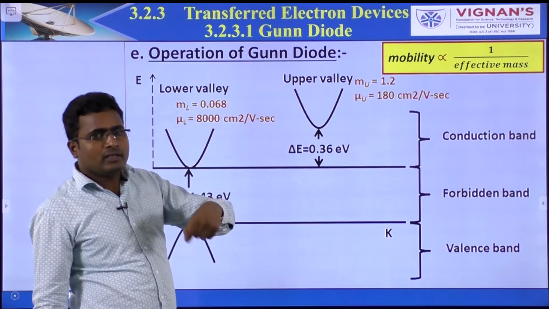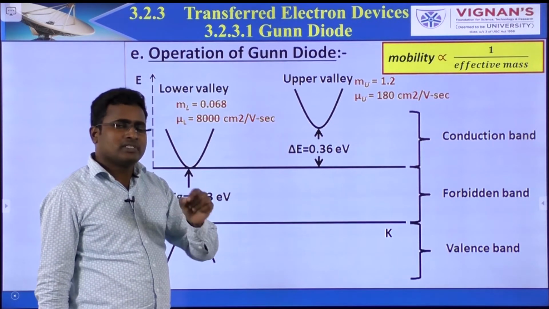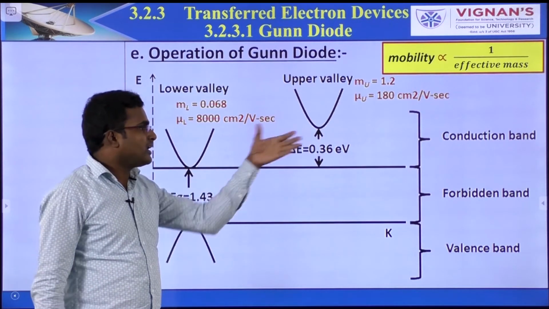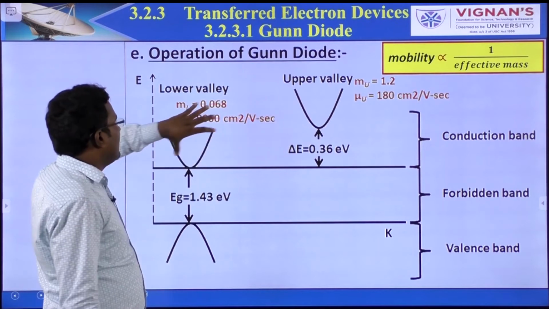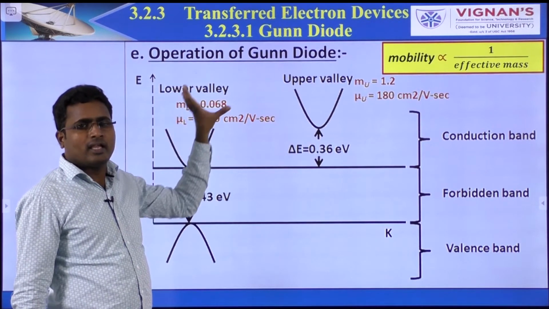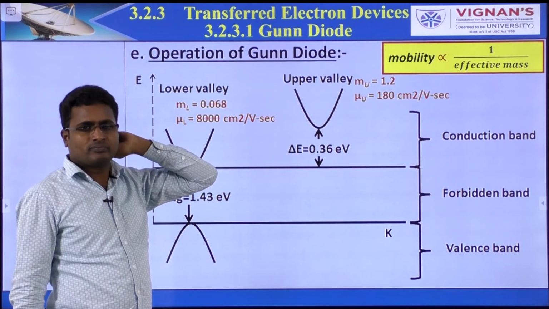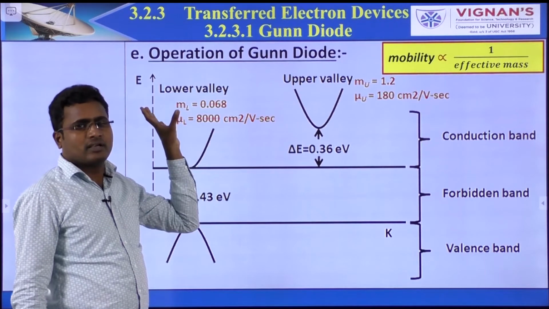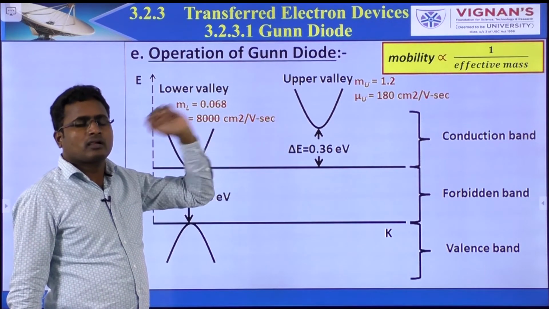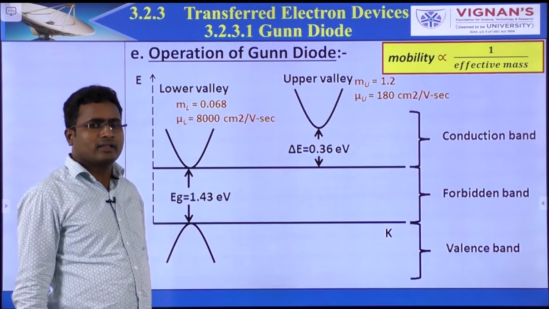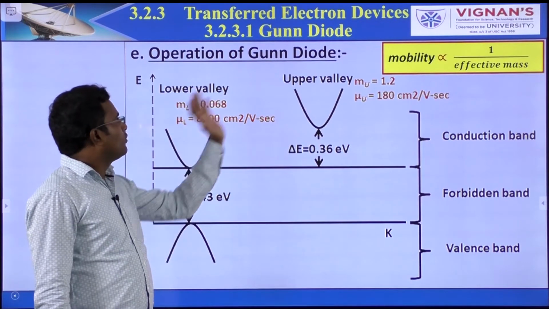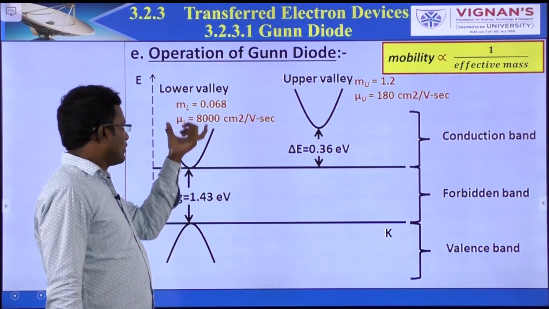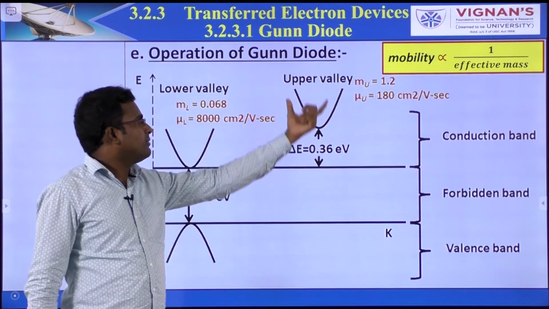But in gallium arsenide, which we are using here, the conduction band has two valleys. This is the difference from a normal energy band diagram. One is called the lower valley, the other is called the upper valley.